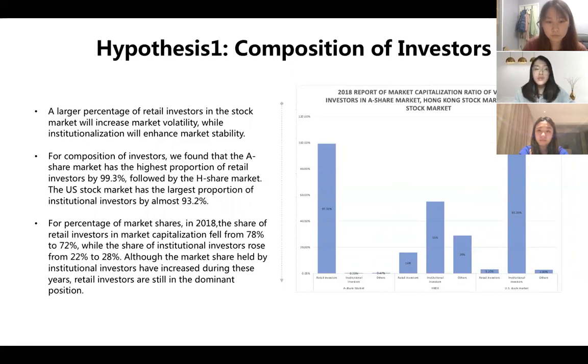Stock markets with more institutional investors such as Hong Kong and the United States are good for improving the ownership structure of companies, and their more professional and mature investors help to improve the overall development of the stock market. As a result, many Chinese companies will choose to list in the Hong Kong or US stock market due to this greater investor stability.